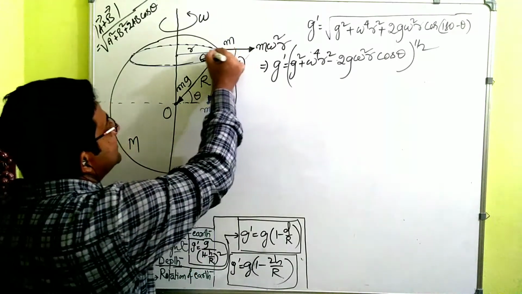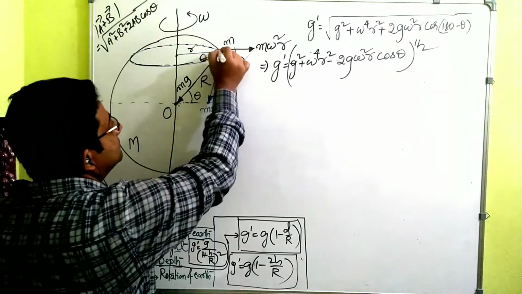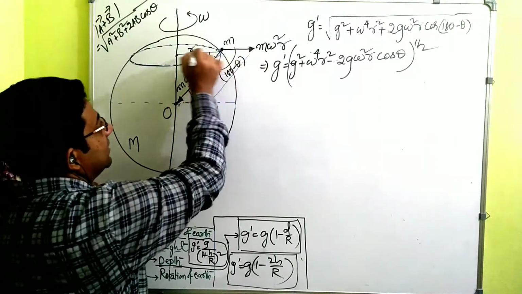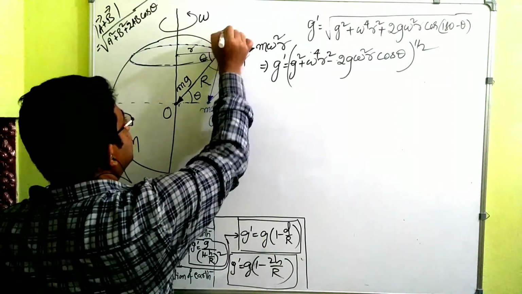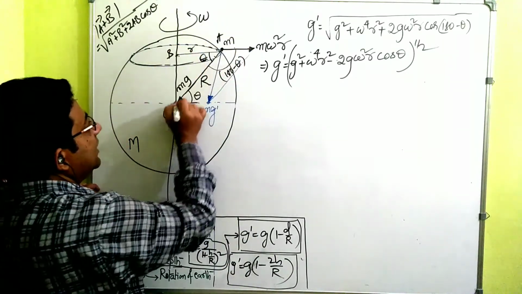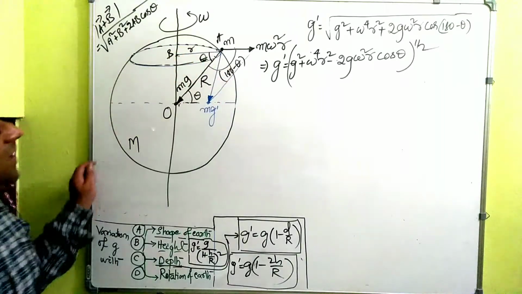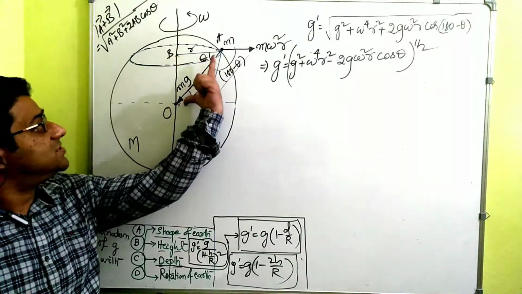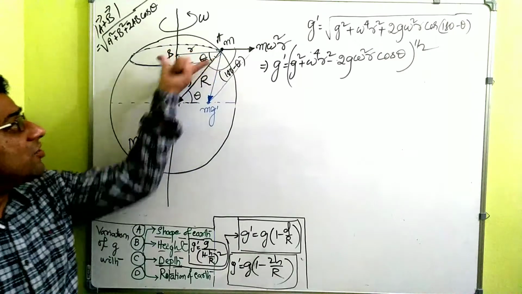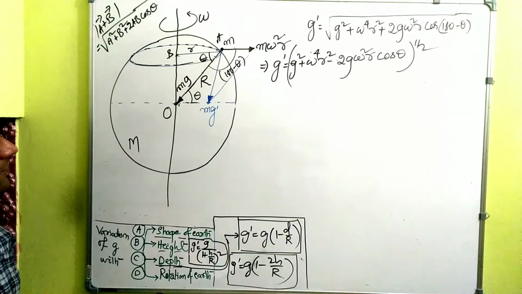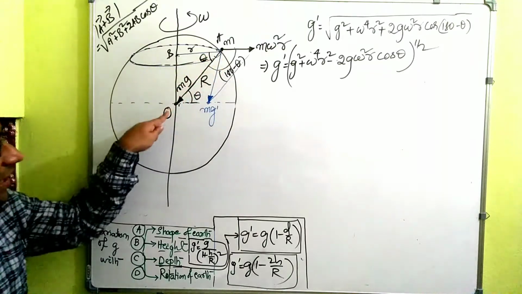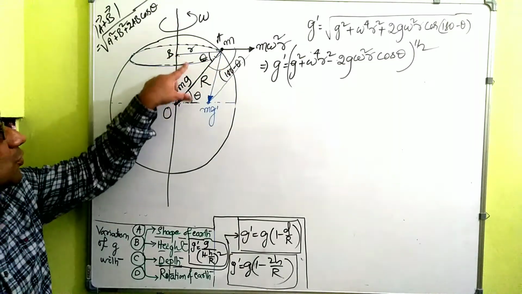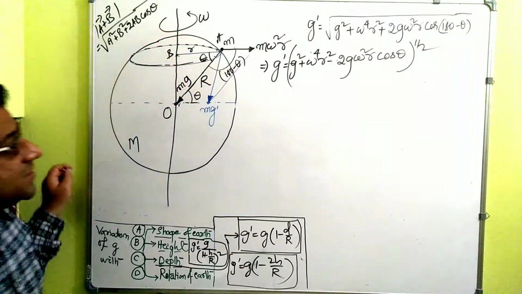If from here you are seeing in this triangle, let me take some names, let us take this is A, this is B. In triangle OAB, it's a right angle triangle. Can we say that small r is equal to capital R cos theta? In this right angle triangle, small r by capital R, base by hypotenuse, is cos theta. So small r is equal to R cos theta.